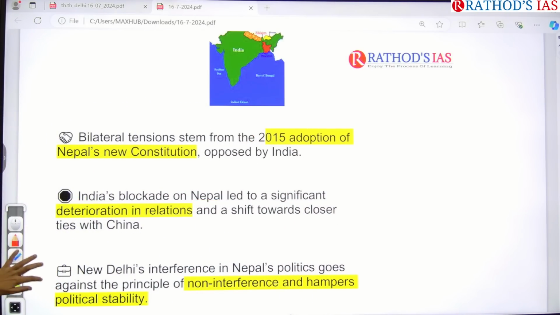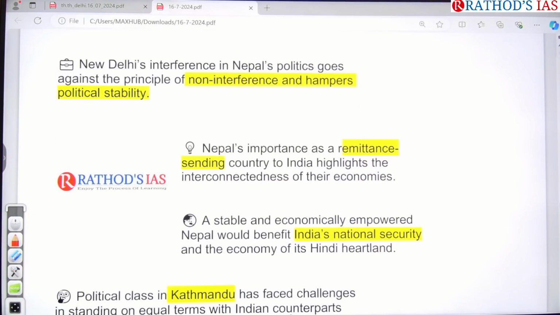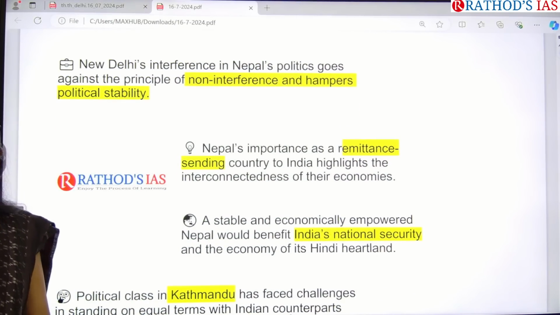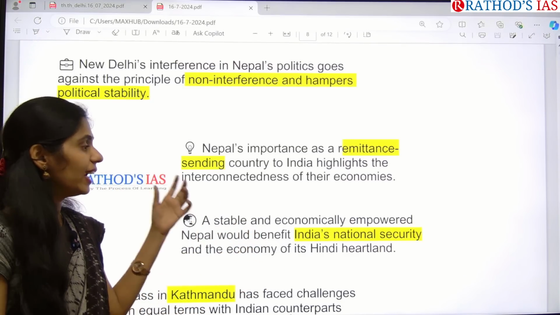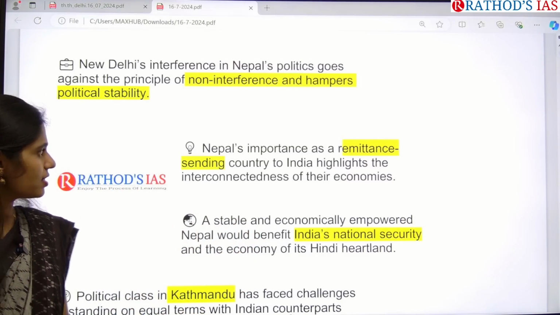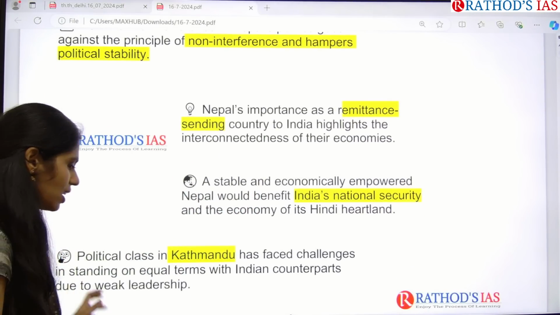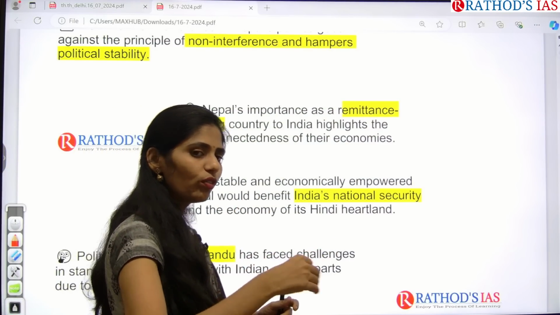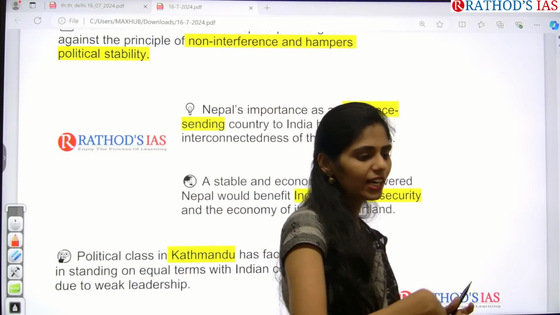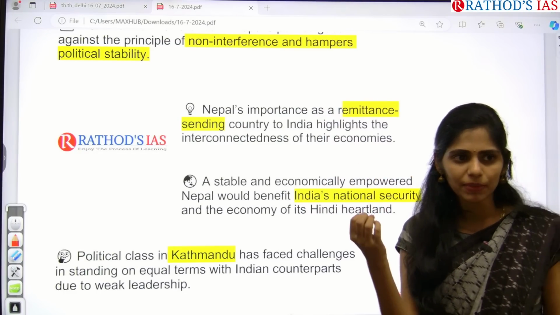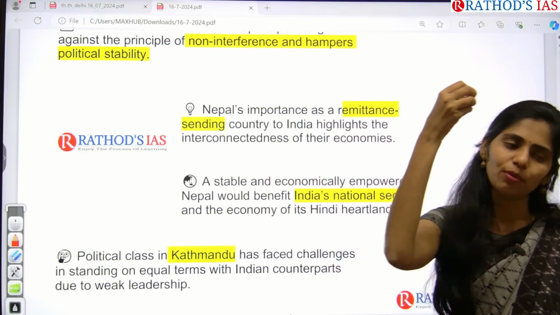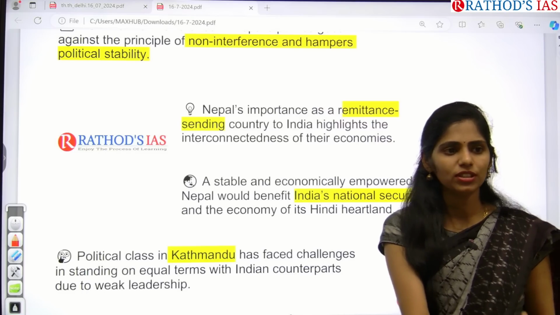The next one is that political stability is also not there in Nepal. It is also one issue because India always follows democracy and India supports democratic countries. The next one is, as I said, whenever Indians move out of our country and enter another country, if they start working there, they will get money and some amount will be sent back to India for their parents.